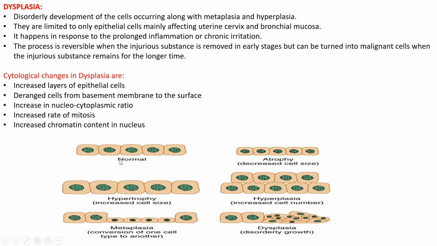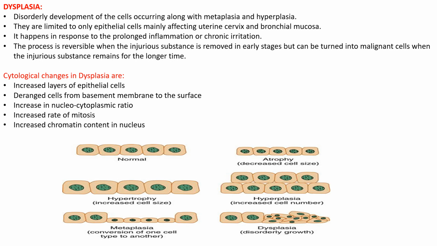Increased rate of mitosis. The rate of mitosis is more. Why? Because more and more cells are formed. There is metaplasia and also hyperplasia. Next one is increased chromatin content in the nucleus. The nucleus contains a greater amount of chromatin. So these are the changes that can be seen in hyperplasia, metaplasia and dysplasia. All together we are calling it dysplasia. Metaplasia, hyperplasia and dysplasia all together are formed. So this condition is called dysplasia.